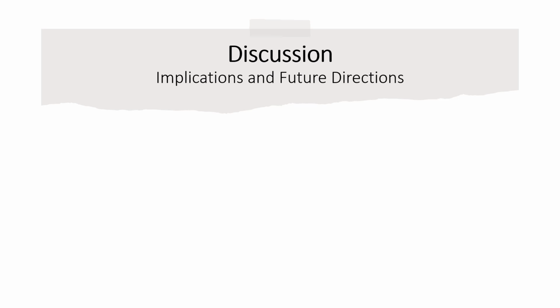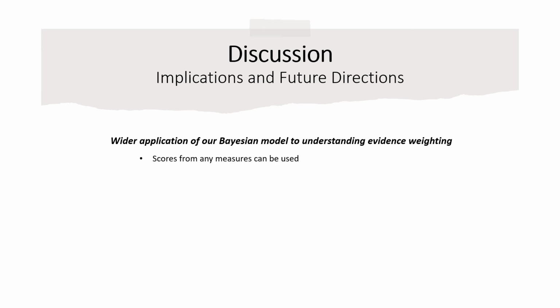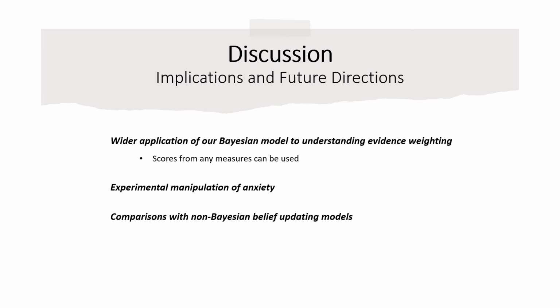Given the present findings, we have shown that our Bayesian model can be used with real-life data to understand evidence weighting of binary information. This means that the Bayesian model can be applied across a wide variety of settings, whereby scores from any measures can be used as the trait variable parameter to investigate the influence of that variable on evidence weighting. Future studies are warranted to further explore the causal effect of social anxiety on the jumping to conclusion bias. Finally, future research is needed to explore alternative explanations of this reasoning bias using other belief updating models.